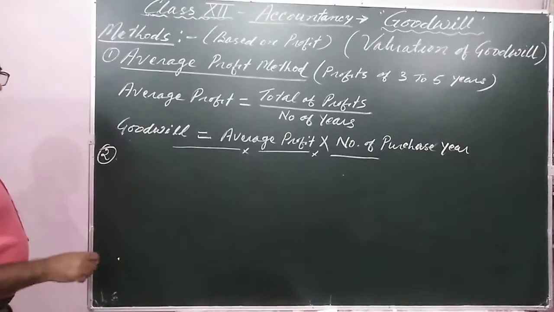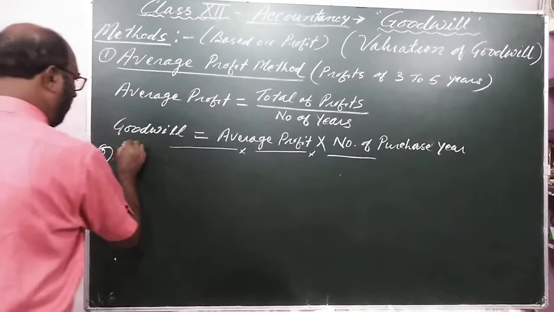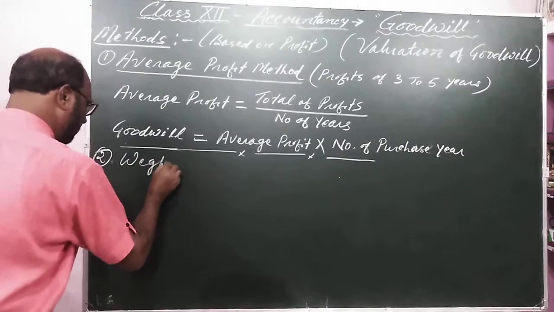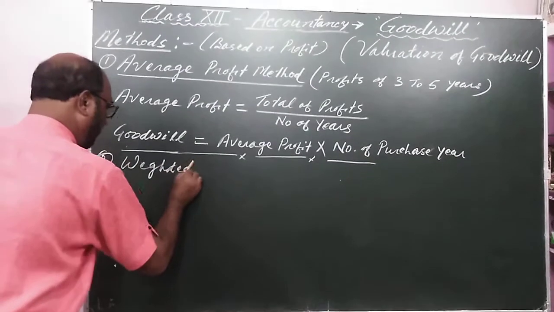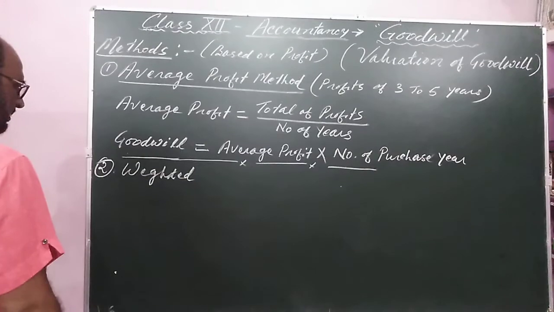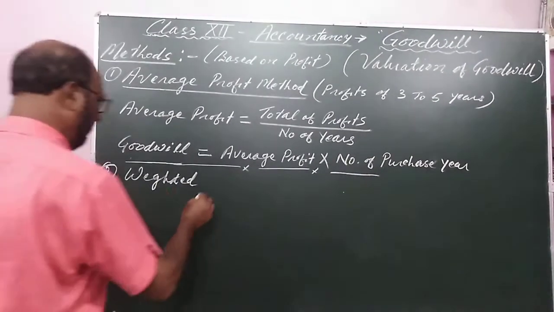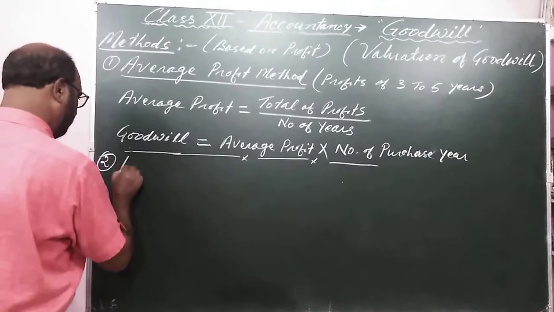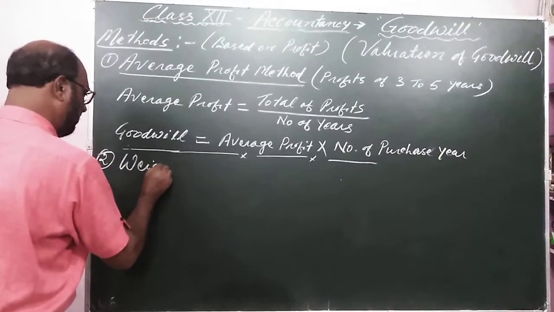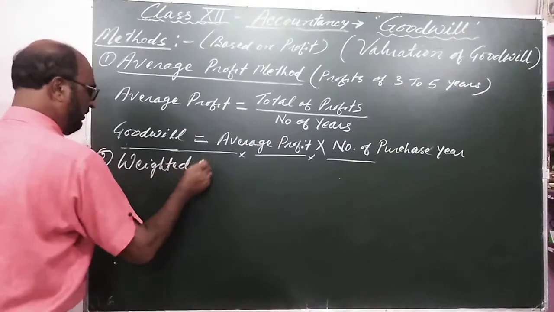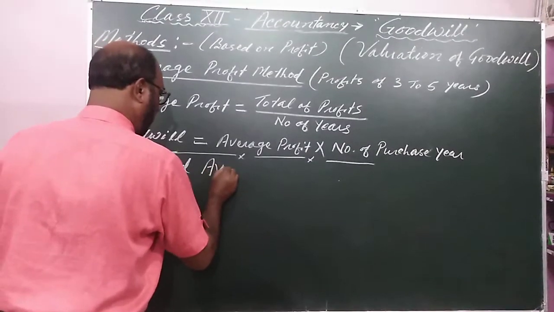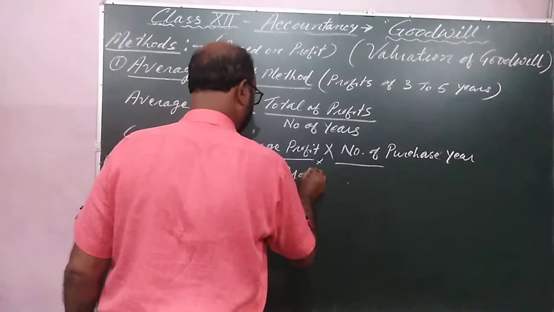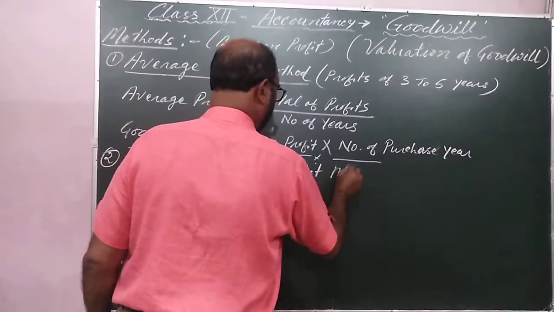The second method is known as the weighted average profit method.